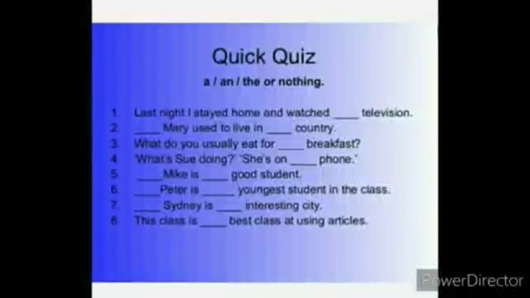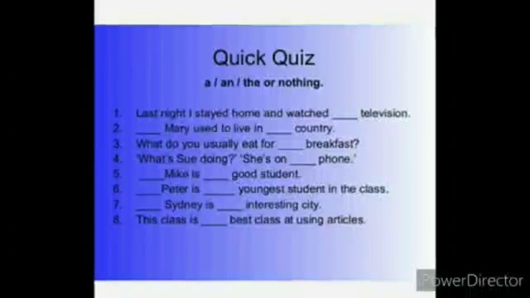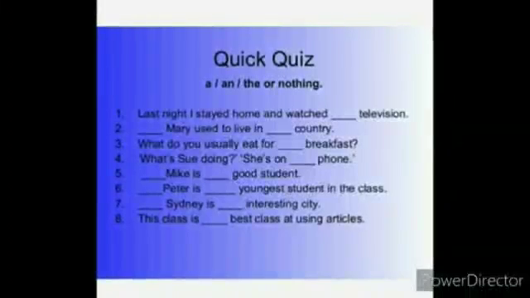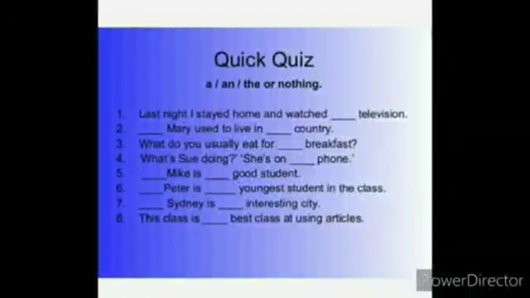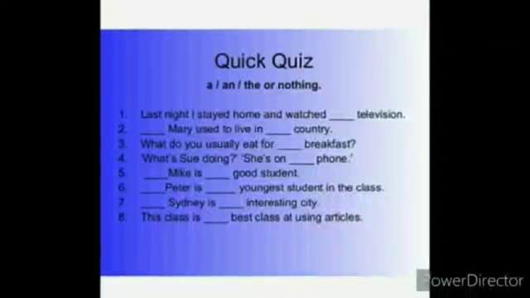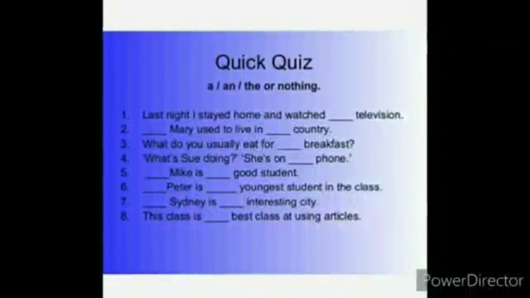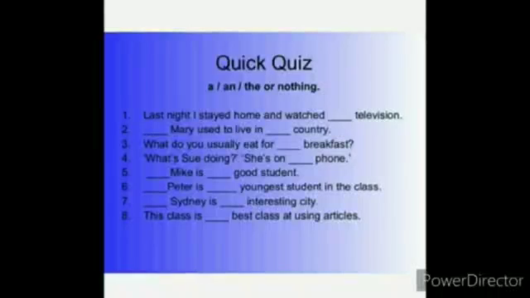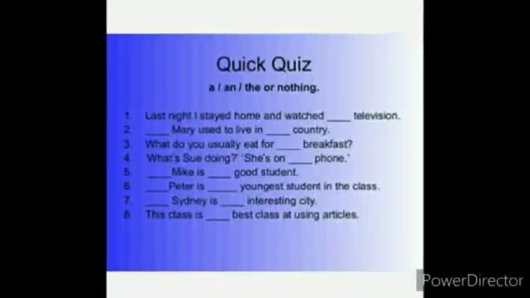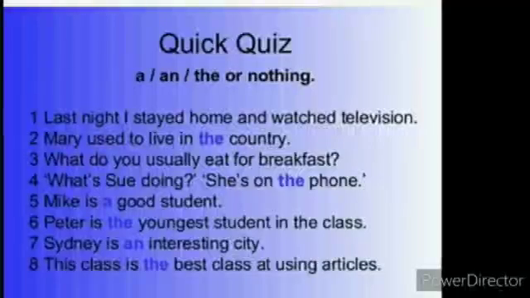Dash Mike is dash good student. Dash Peter is dash youngest student in the class. Dash Sydney is dash interesting city. This class is dash best class at using articles. Okay, these are 8 questions. Now we are going to do the answers for it. When to use a, an, the, or nothing.